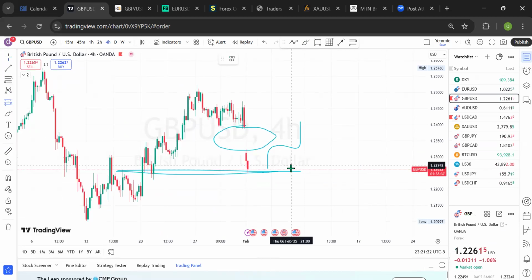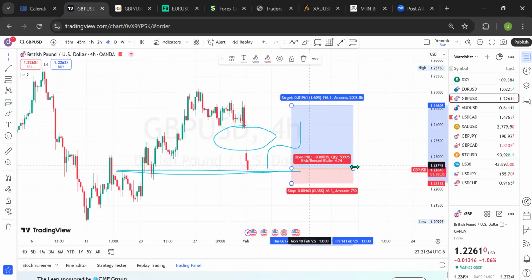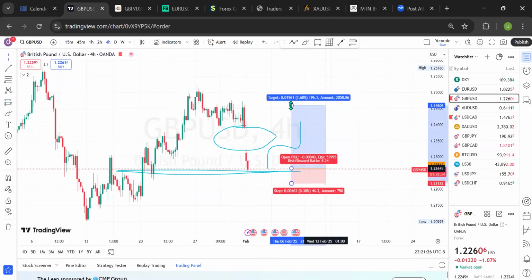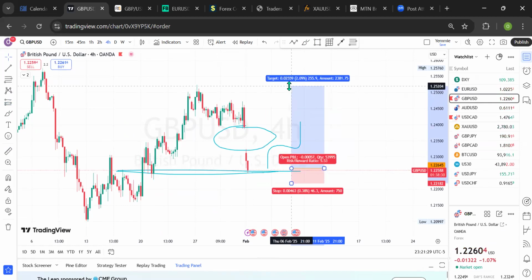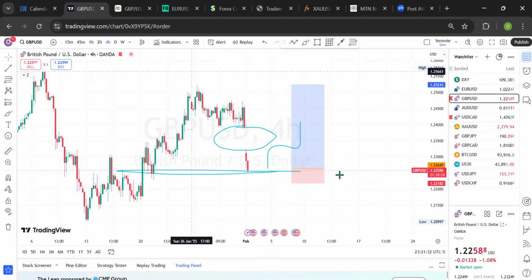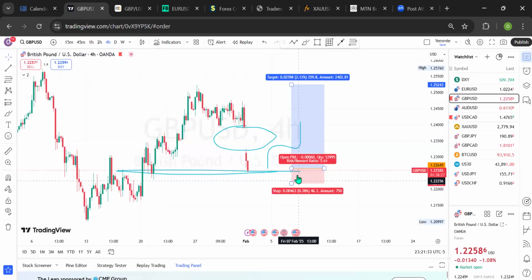So I'll put this as a long position, right? So this will be the outlook there to take out this high. All right, this will be the outlook. This is what I'm expecting to see.